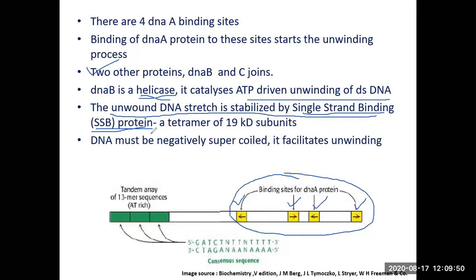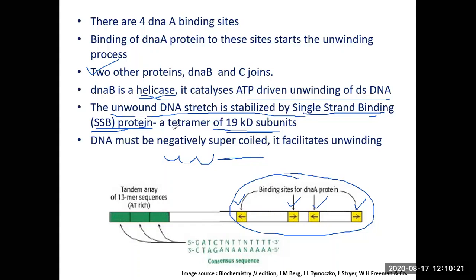Single-strand binding protein is a tetramer of 19 kilodalton subunits. It is important because the DNA duplex will tend to form a curve. Instead of just remaining straight, once it is separated, it will have a tendency to form curls, to form helices. But if it has to be replicated, it should remain straight. So just to keep it straight, linear, it will be immediately covered by single-stranded binding protein.